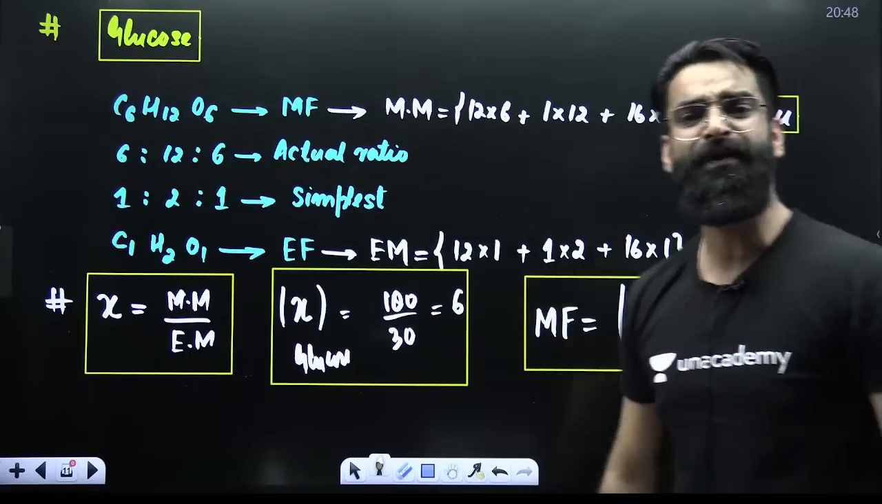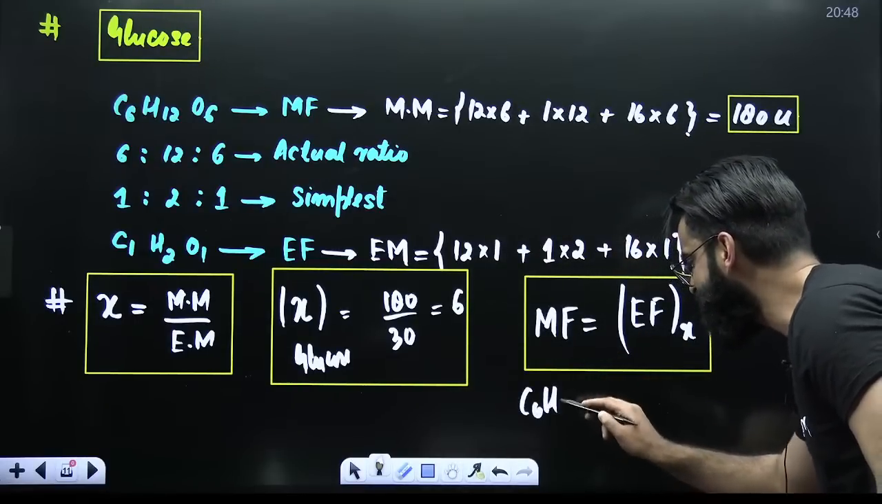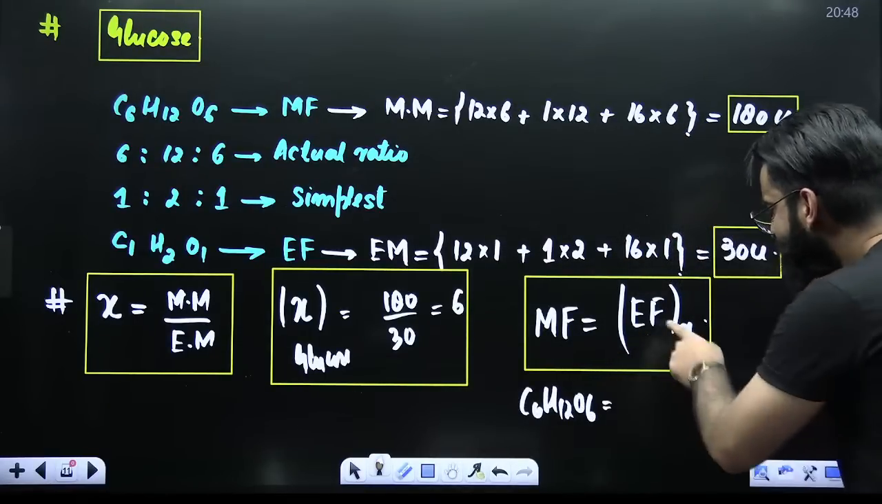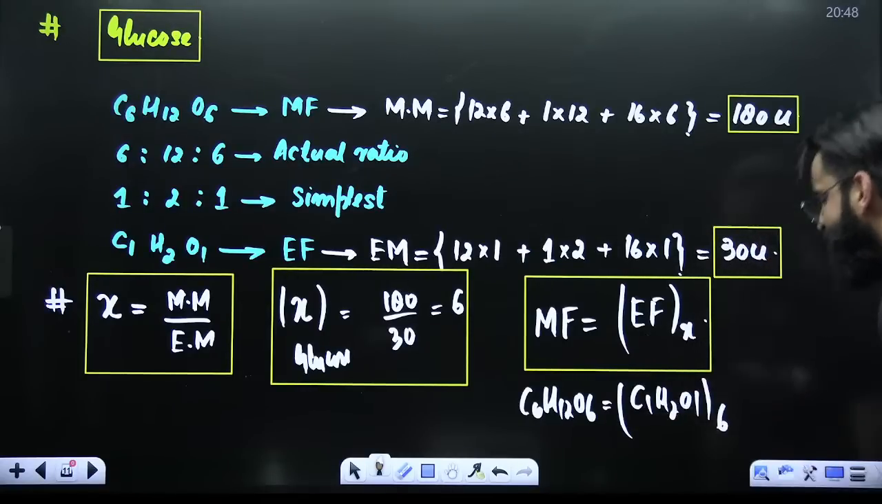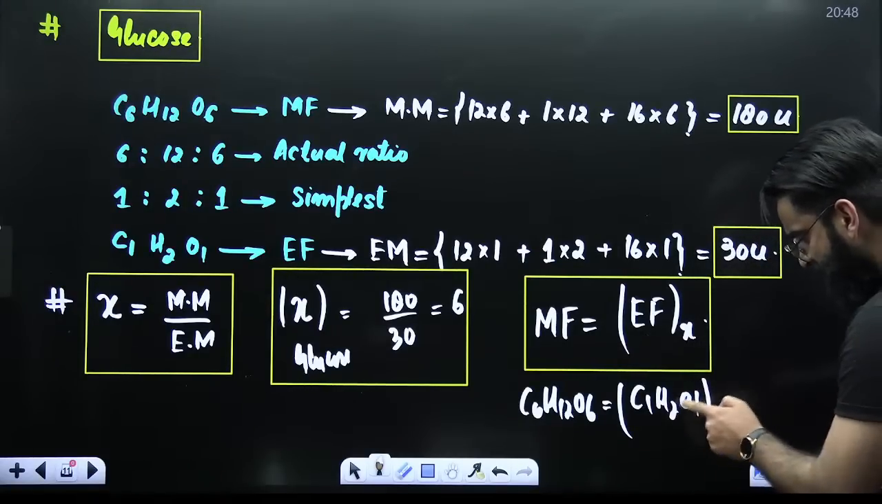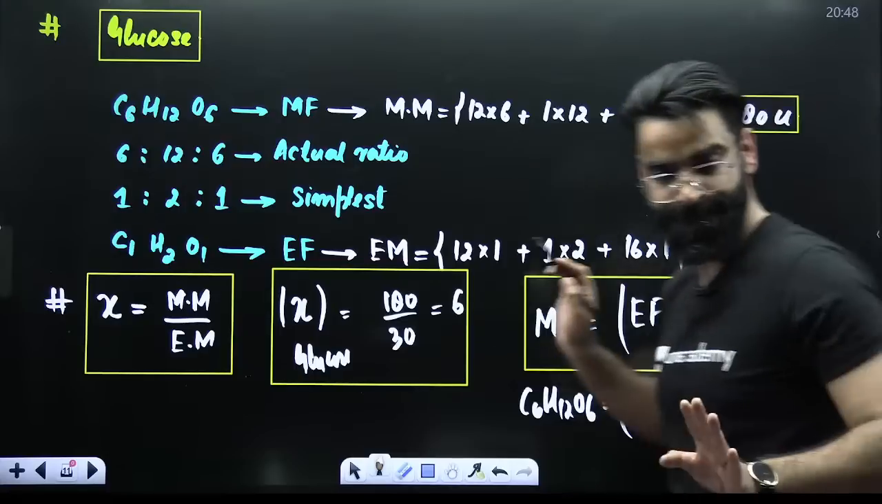For example, you can check it for glucose as well. What is the molecular formula of glucose? C6H12O6. What is the empirical formula of glucose? CH2O. What is the X value of glucose? That is 6. So 6 ones are 6, 6 twos are 12, 6 ones are 6. So LHS is equal. So this formula is absolutely correct.